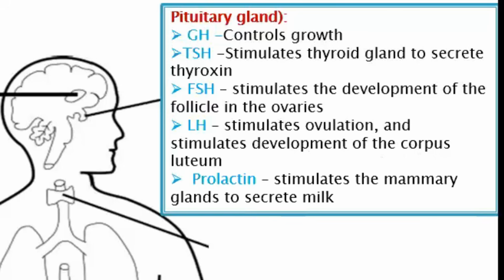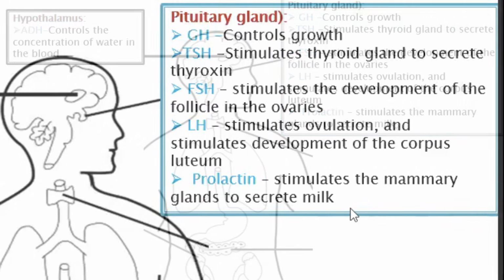Then another one, prolactin. You know that lactogen from ShopRite, from Pick and Pay, lactose, because that's the sugar called lactose, lactogen. This prolactin is derived from the word lactogen, which means sugars in the milk. Whenever you talk about this, you are talking about milk. So it stimulates the mammary glands to secrete milk.